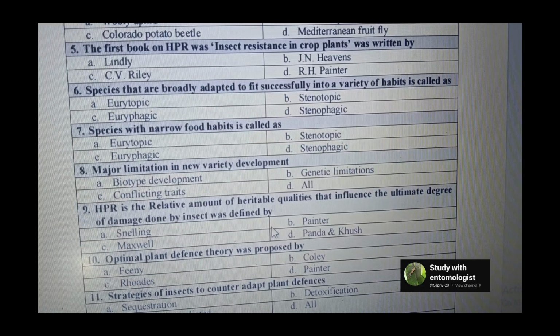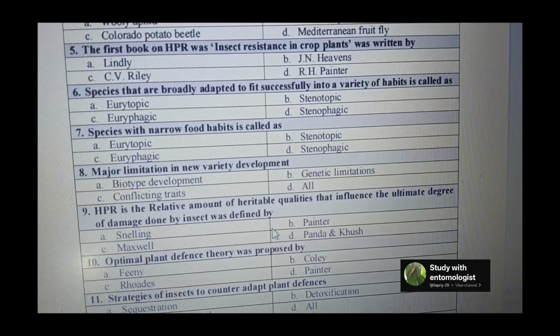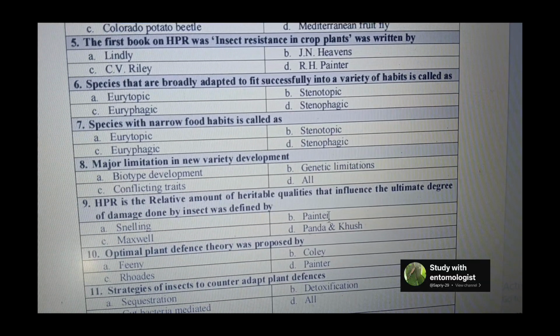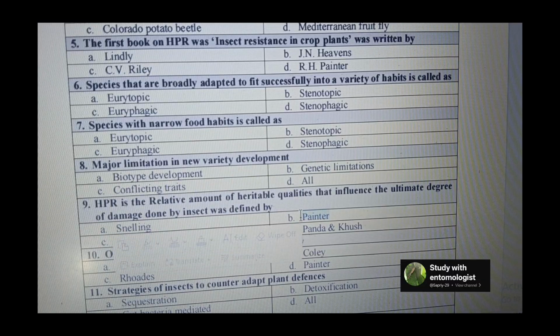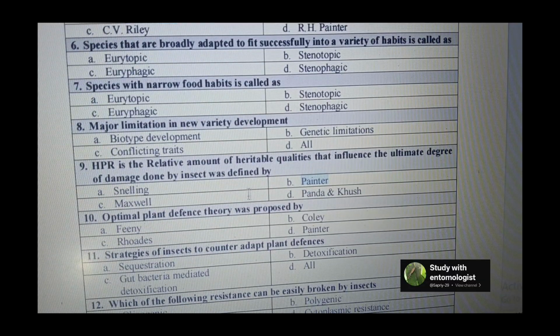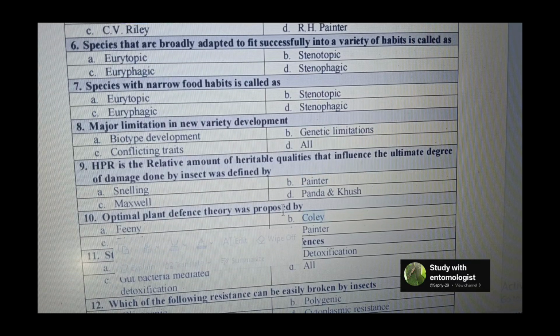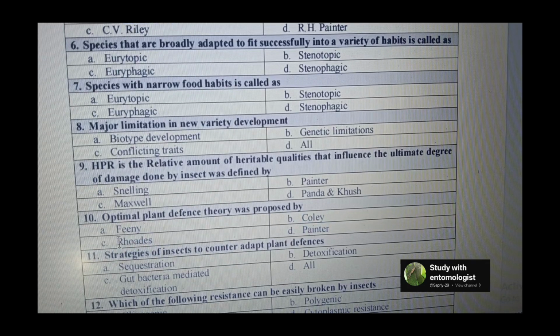Next question is HPR is the relative amount of heritable qualities that influence the ultimate degree of damage done by the insect was identified. So this was identified by Painter. That's why Painter is known as the father of HPR. Next question is optimal plant defense theory was given by. So this was given by the Cooley. So it is given by the Rhoades.